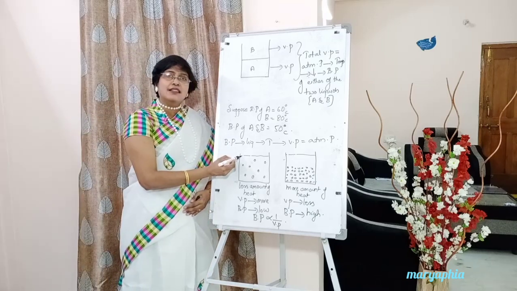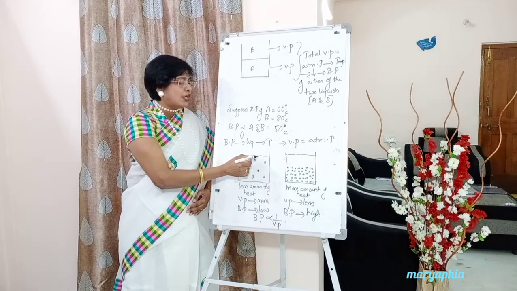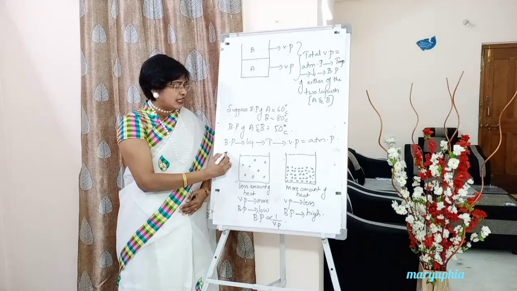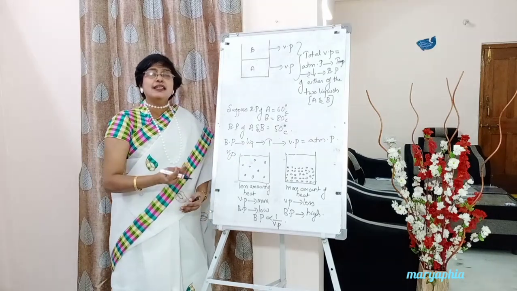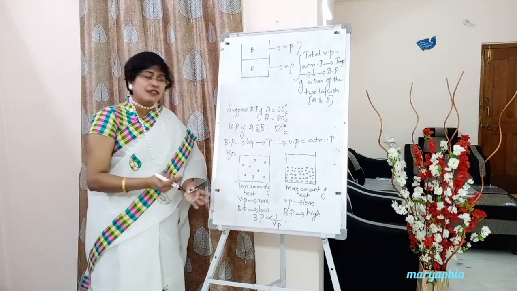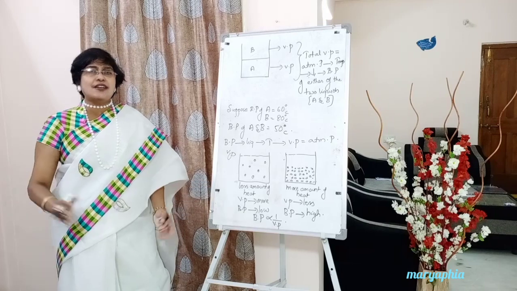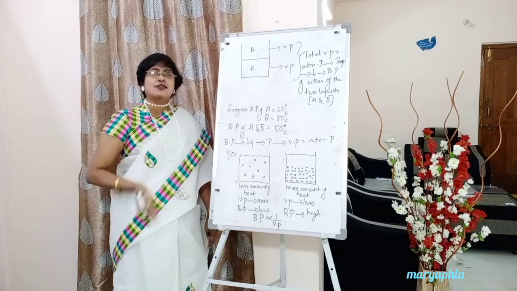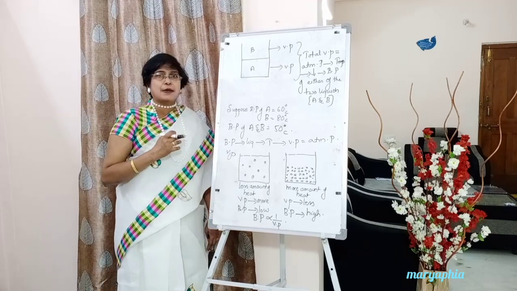As soon as they reach the surface, they convert into vapor, and whatever molecules are converted into vapor exert the vapor pressure. So within a short period of time, using only a small amount of heat, you can break the molecular attractions, and the molecules reach the surface and exert vapor pressure.